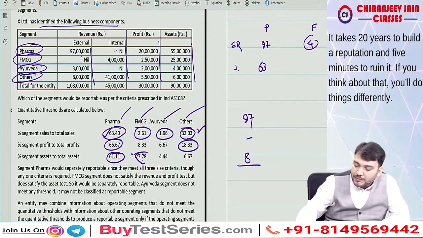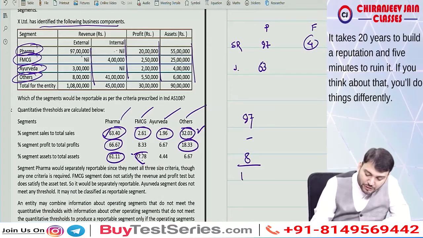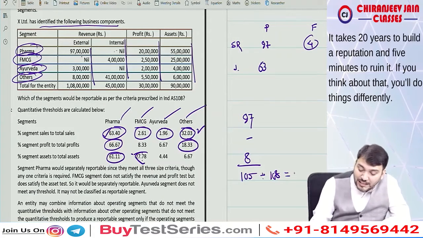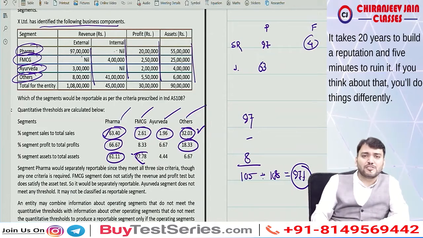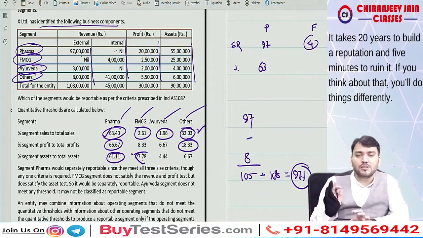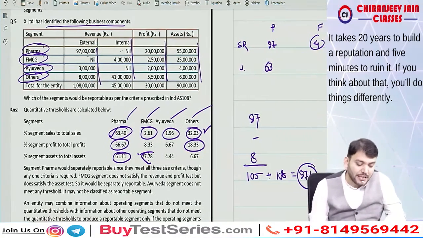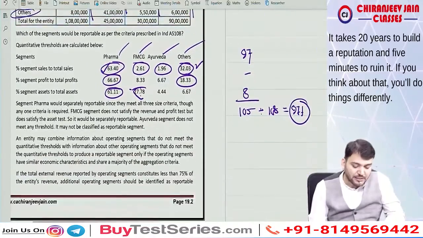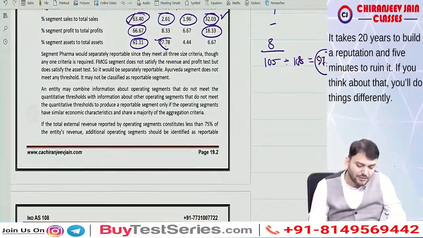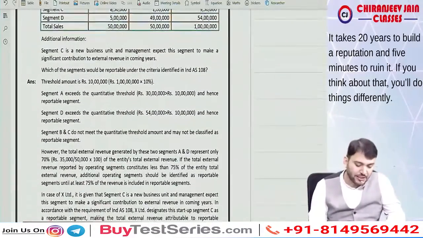Total is 97 plus 8, that is 105, divided by 108, which is 97%. It is already more than 75% of the entity's revenue, therefore no need to add any additional segment. The condition is satisfied, so pharma, FMCG and others are reportable segments. I hope you understood this point. You can read this.